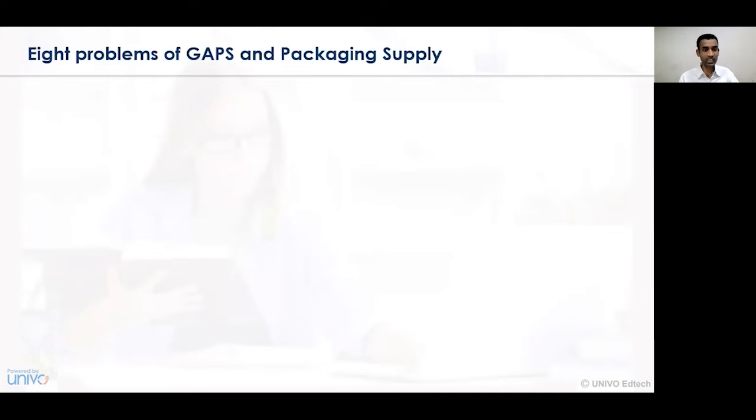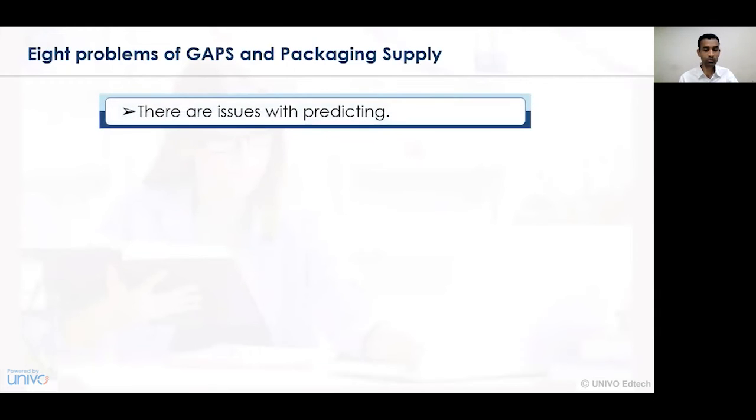Now let us understand what are the 8 problems associated with gaps and how they are correlated with packaging supply. Number one, there are issues with predicting.